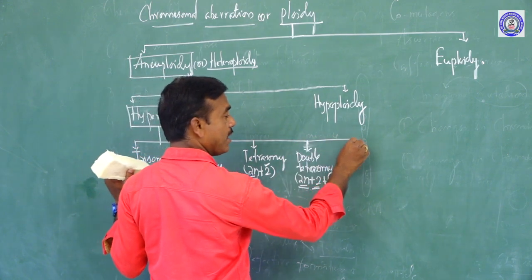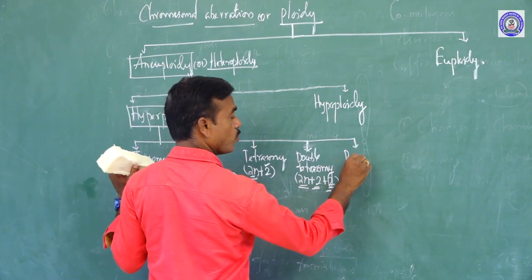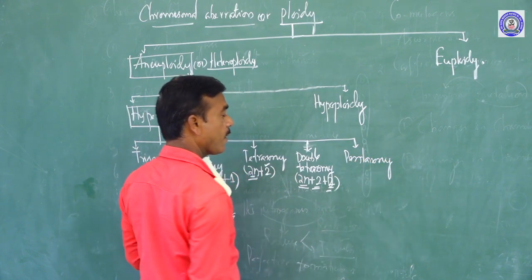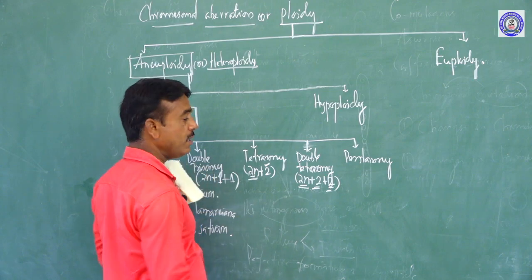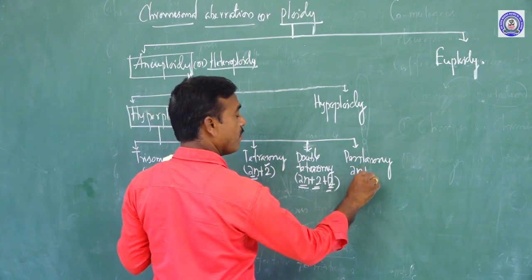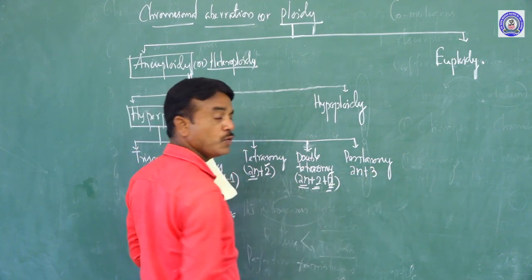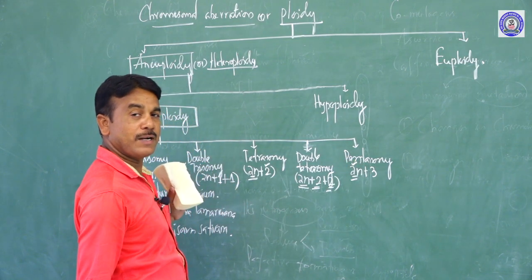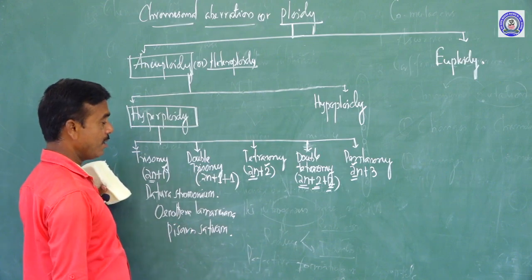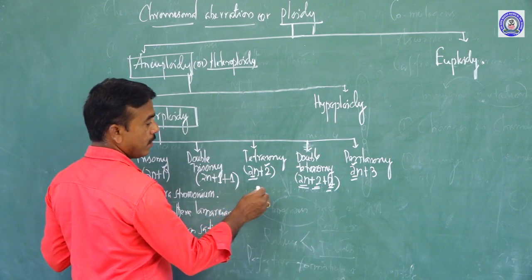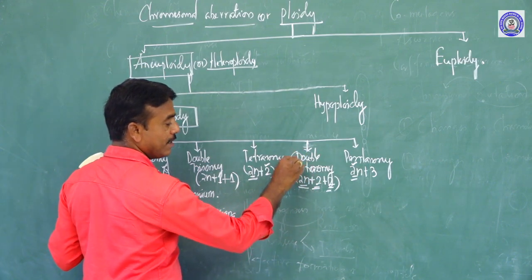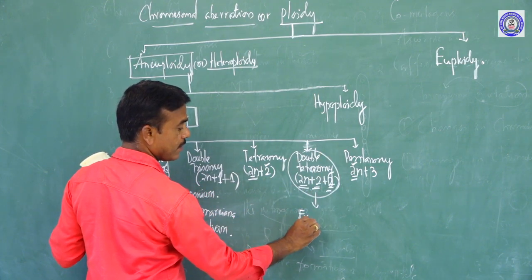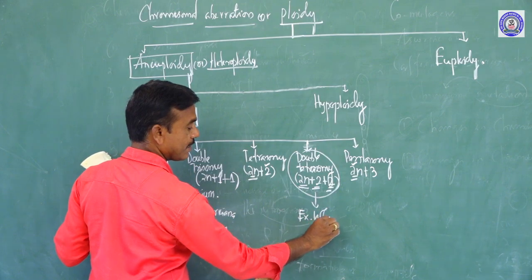The last one is pentasomy. So what is the definition of pentasomy? Addition of three individual chromosomes to the diploid is commonly called pentasomy. Double tetrasomy is reported in the species wheat.